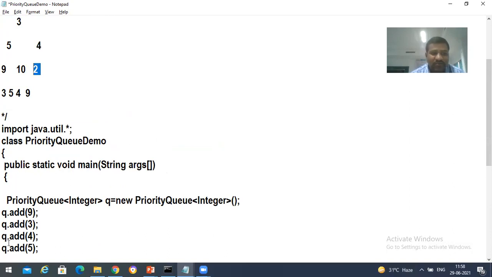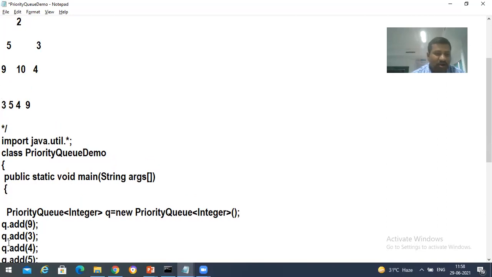But 2 is less than 4. So what do we need to do? We need to interchange: here it comes with 4, and here it comes with 2. But 2 is less than 3. So 2 comes over here, and 3 comes over here. Now it's satisfying the min heap property.